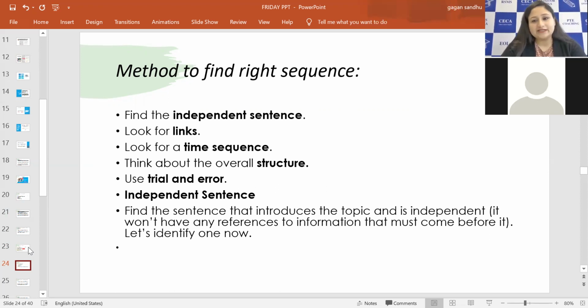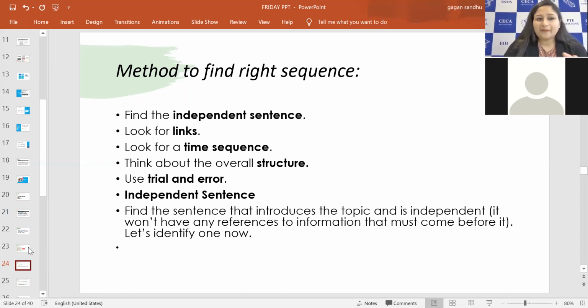Then you have to look for the links. And there are different ways: time is one way you can look for the links. Then pronouns are another way, like he, she, this, that, those. They indicate something specific. And then comes grammar. Grammar is again a link clue, like the articles given, or any form of the verb or sentence combination given, which also tells you where it is heading. So this is how we look for the independent sentence, and after that the links, using 2 to 3 formulas or strategies, and that's how we reach the overall structure of the sentences.